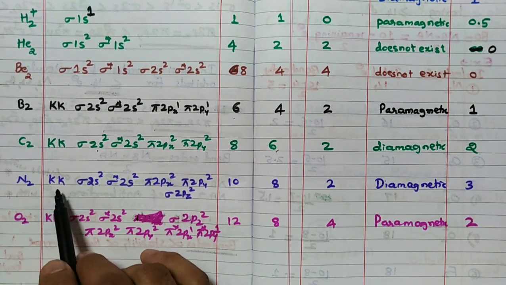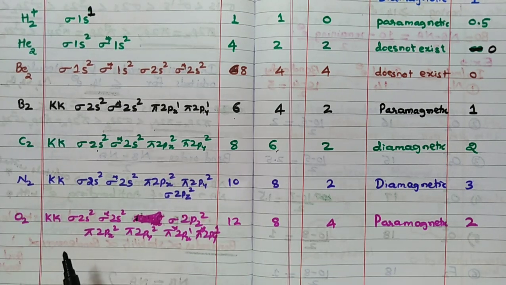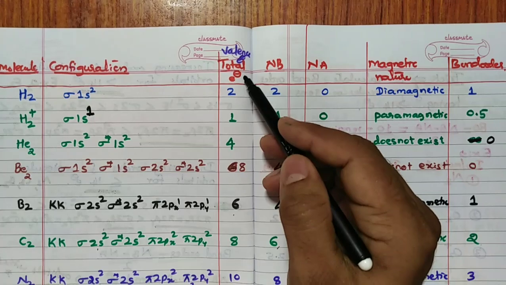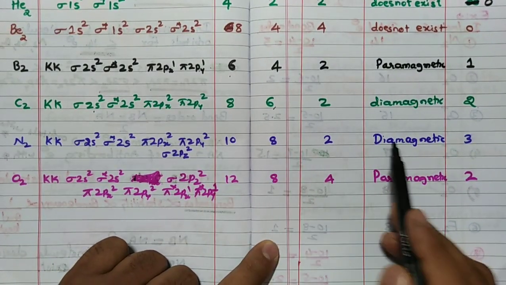So N2 you can see sigma 2s2, total 10 electrons. Total N2 has 14 electrons. But I have considered only valence electrons. Hence remember it is 10 I have written. Don't confuse with that. So 8 minus 2, diamagnetic, 3.